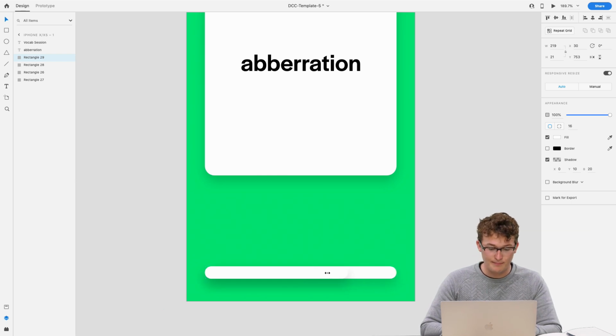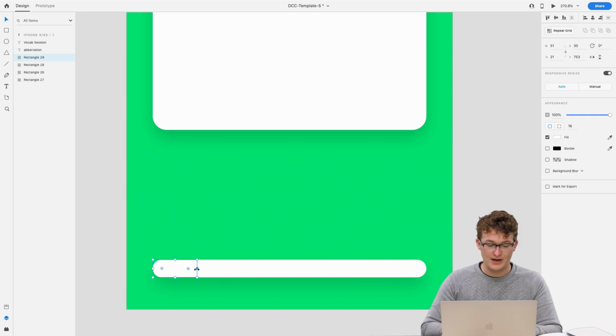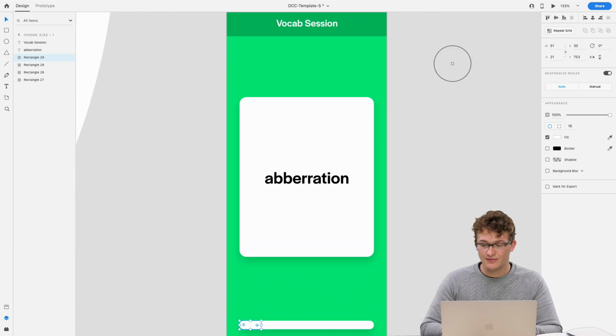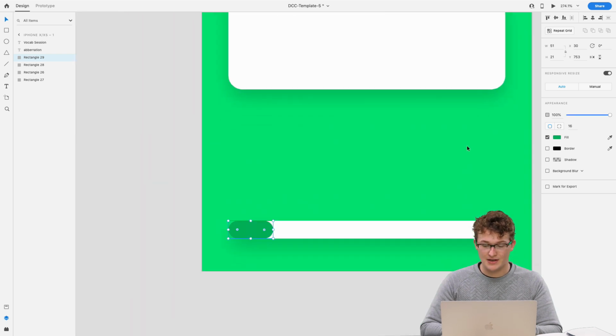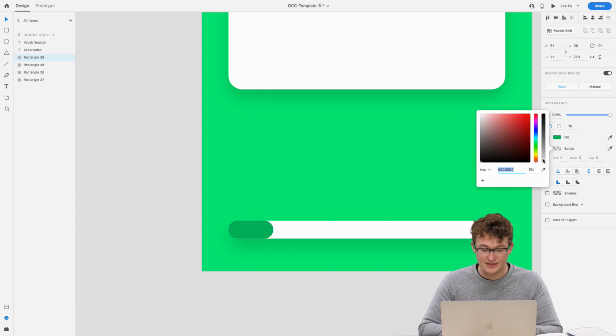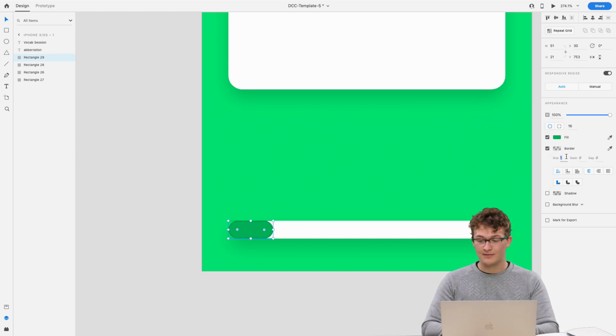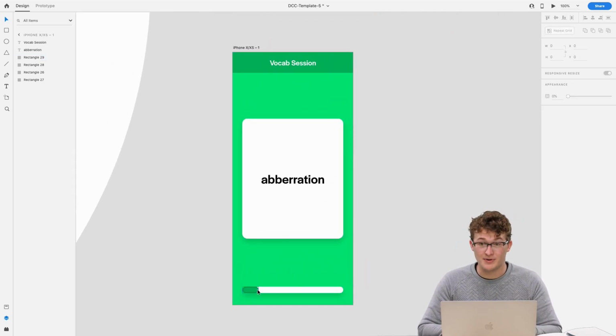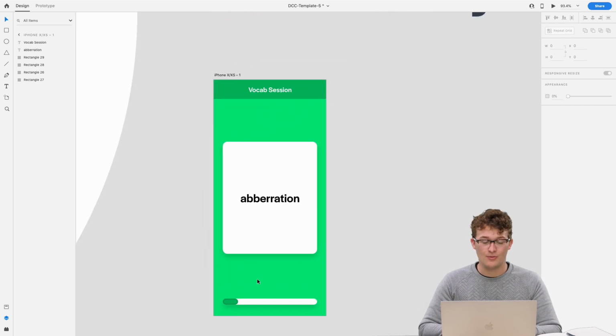So I'm just making a bar here. I'm keeping that shadow, and let's say we're at the beginning, and maybe we'll use that darker green again. Feel free to use something that's not green. Maybe it matches whatever style of app you're using a little bit more. Have some creative freedom here to really take it in any direction that you'd like. How does that look? Yeah, you could even put a percentage to show how well they're doing.